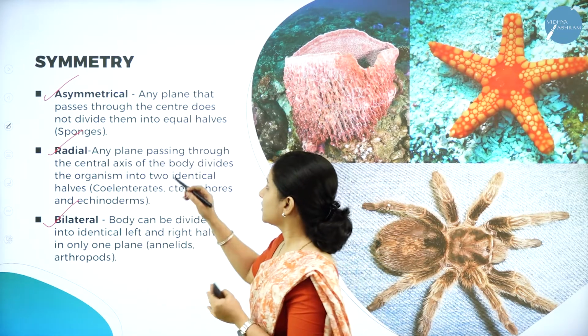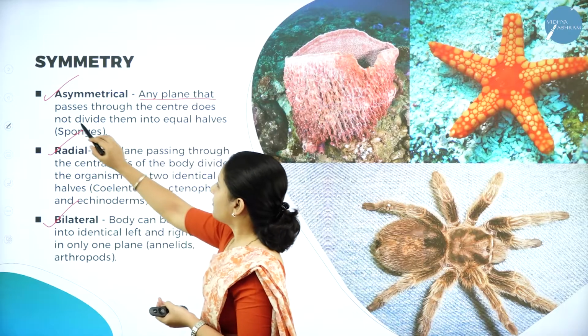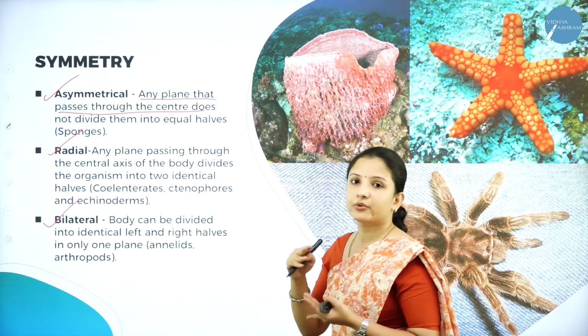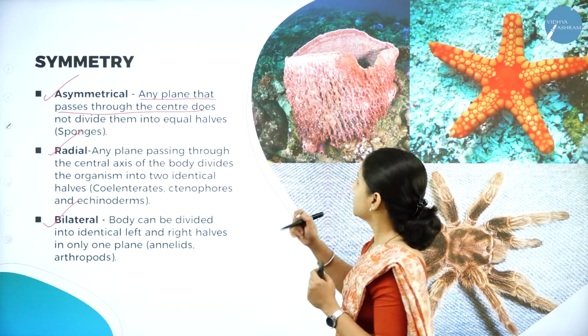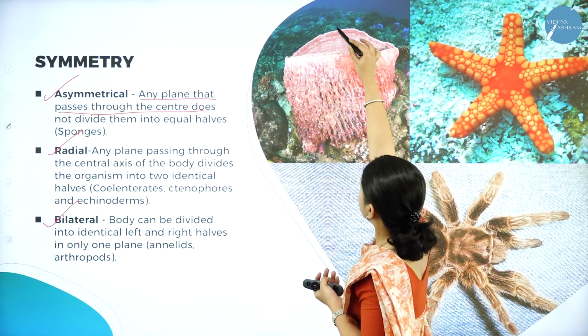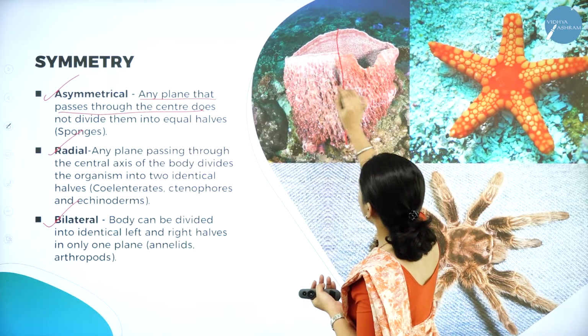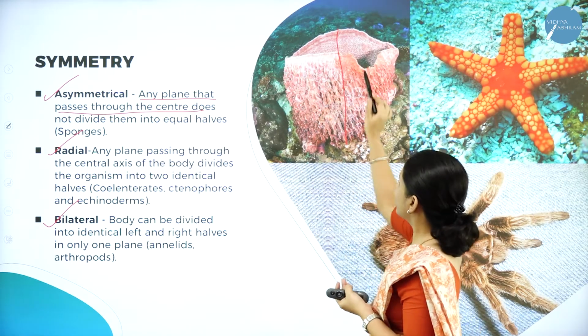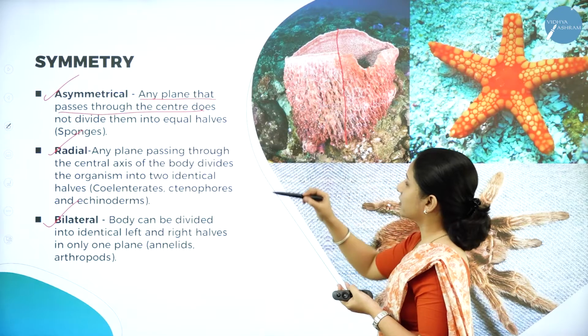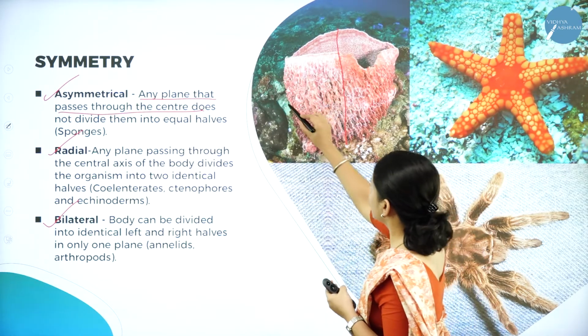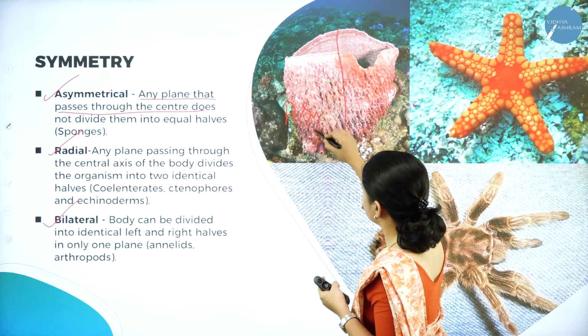That is asymmetrical. Any plane that passes through the center, say for example, I've taken the best example, sponges, which are asymmetrical. So I will draw a line here, a plane. Do the two halves look the same? No. Here there is one depression, but here it is not there. It will not look the same, right? It is not a mirror image of each other. That is why it is asymmetrical.